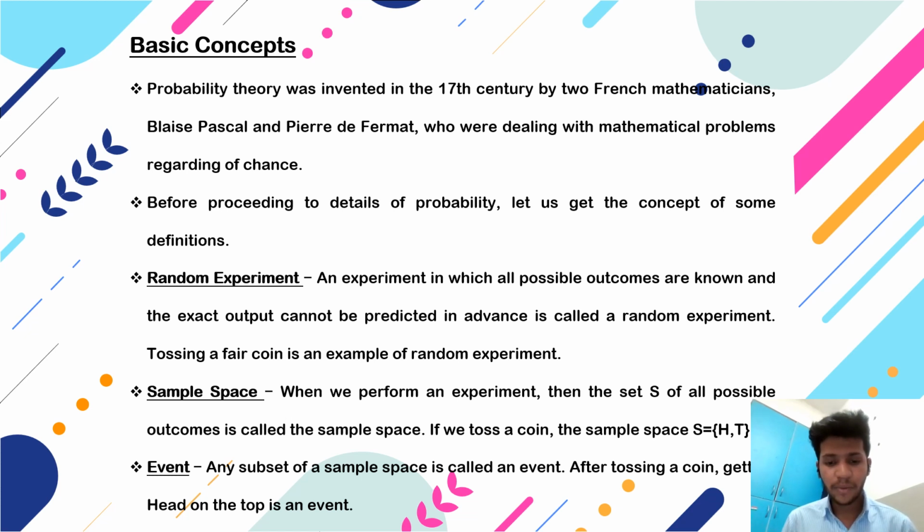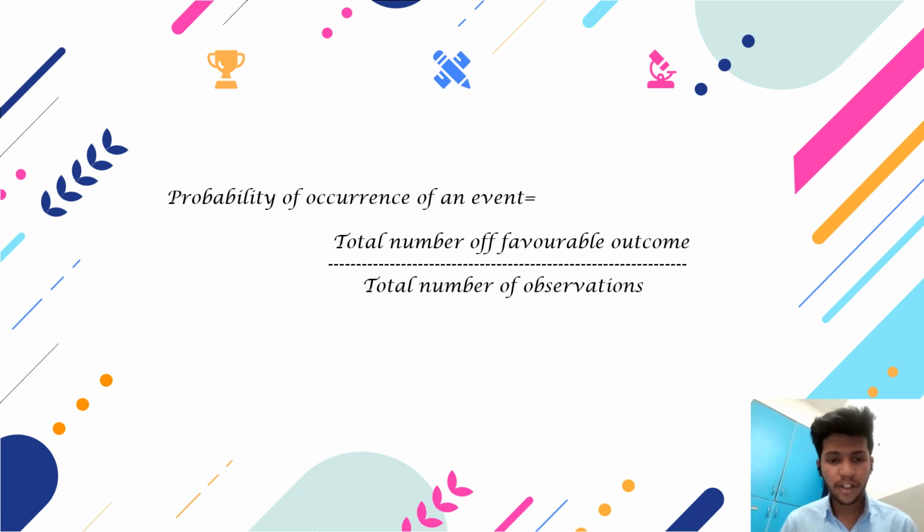Sample space. When we perform an experiment, then the set S of all possible outcomes is called the sample space. If we toss a coin, the sample space S is equal to {H, T}. Event. A subset of a sample space is called an event. After tossing a coin, getting a head on top is an event. Formula for probability of occurrence of an event: equal to the total number of favorable outcomes upon the total number of outcomes.